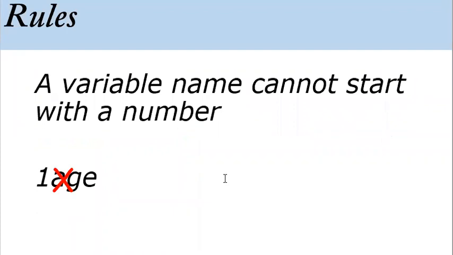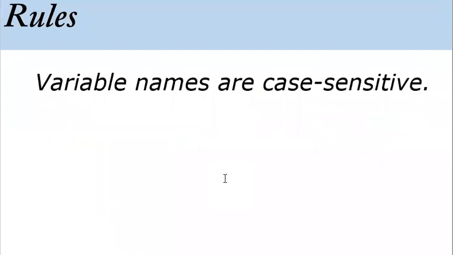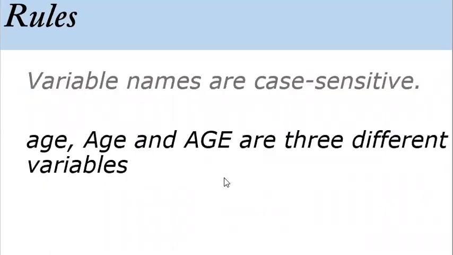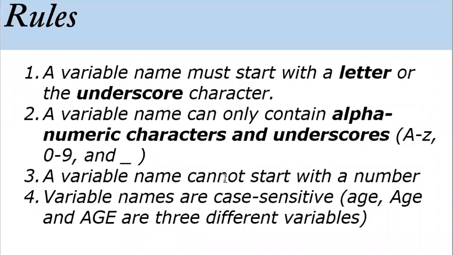So the variable rules are the same for other programming languages as well. It remains the same. The fourth rule is variable names are case sensitive. So if we write age in small case or capital case, they are treated as different variables. So this is a summary of rules in Python for variables.